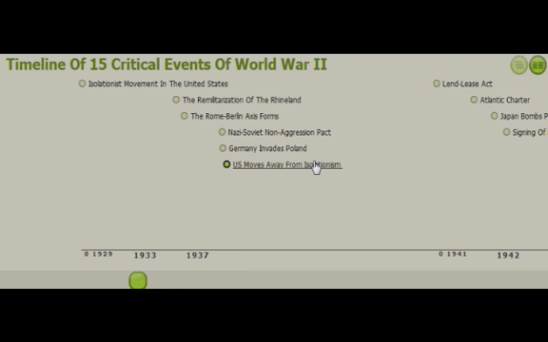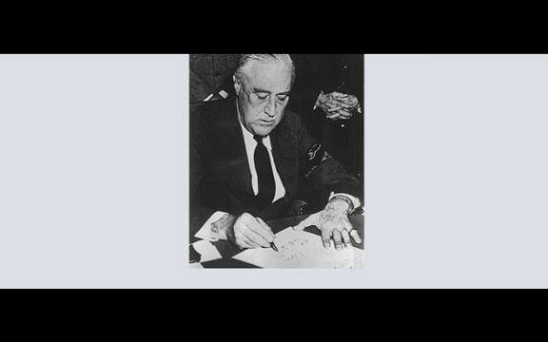Although it has a strict isolationist policy in writing, the country starts to take more interest in the war, as seen by the cash and carry policy. It allows countries to purchase non-military goods as long as they are paid in cash and they carry the goods away themselves. Roosevelt signed this in 1940, and he also created the National Defense Research Committee and other such organizations. These events show that the United States was slowly moving towards internationalism, the movement that Roosevelt advocated.